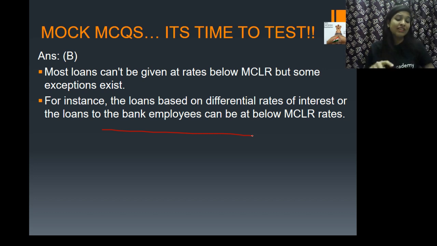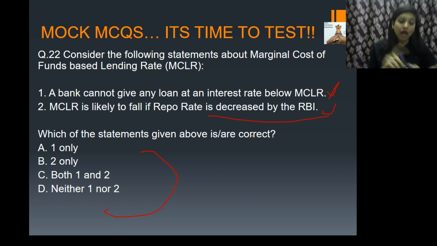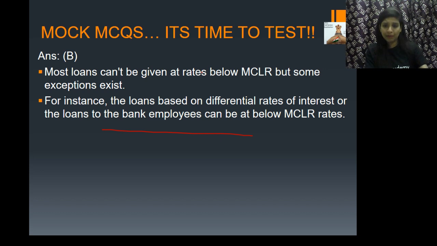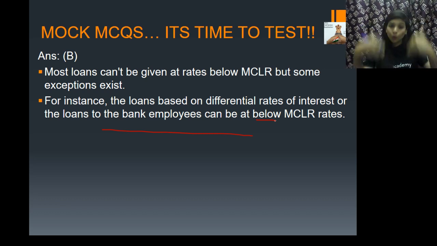Guys, you want me to, okay, I will tell you what is MCLR. Okay, listen. MCLR is nothing but marginal cost of fund-based lending rate. It refers to the minimum interest rate below which a bank cannot lend, except in some cases allowed by the RBI. That is what I told you here. For example, when a bank is giving a loan to bank employees, they can give loans below the marginal cost of lending rate. There are some exceptions. But apart from that, MCLR refers to the minimum interest rate of a bank below which it cannot lend.